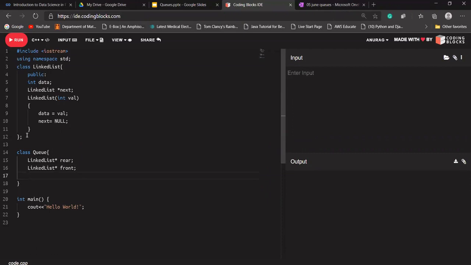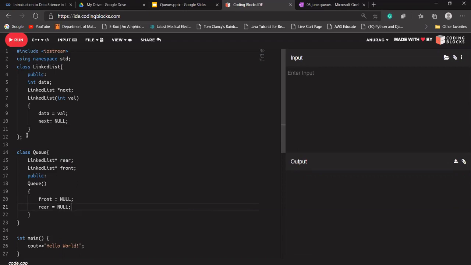Okay, we have created two pointers. Let's say I'm adding some public section. I'm making a constructor and making it public. What will this constructor do? This constructor will just assign a null value to front, and a null value to our rear.